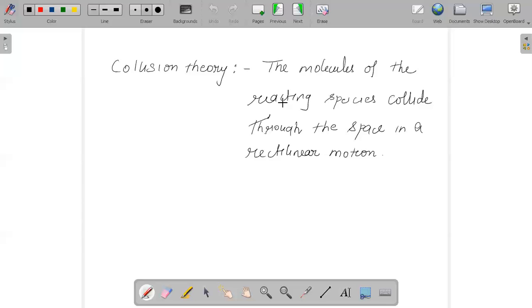So when we say collision theory, and the most important part of this chapter, if we focus, it is our Arrhenius equation, the rate expression, and the rate law. As far as chemical kinetics is concerned, the most important parts are the Arrhenius equation, the rate law, and the rate expressions. So based on the concept, this is what we have for the chapter chemical kinetics, and based on our understanding, let us try taking a test.